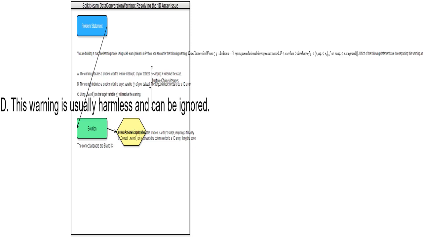That's right. Options B and C accurately identify and solve the issue. Option B pinpoints the cause, the target variable's improper shape. Option C gives the solution. Using ravel on the target variable will fix the problem.